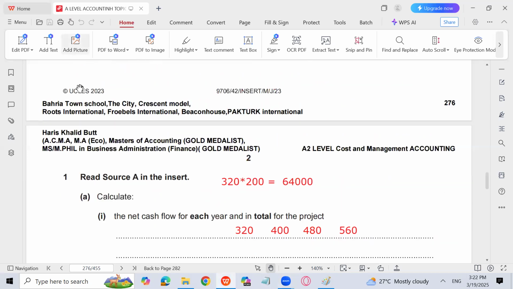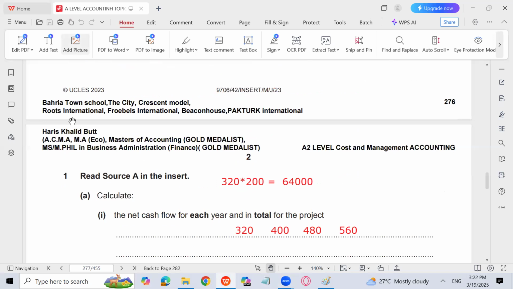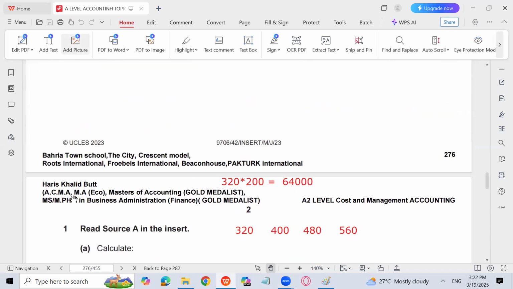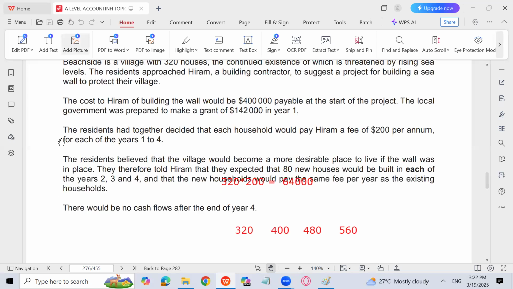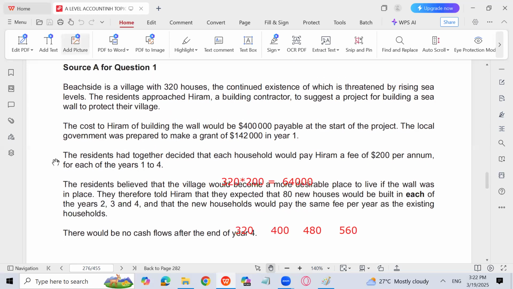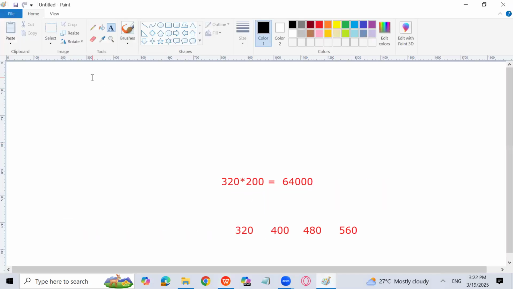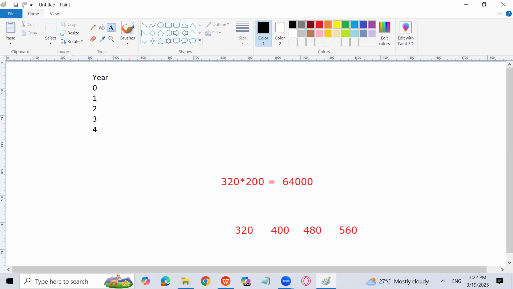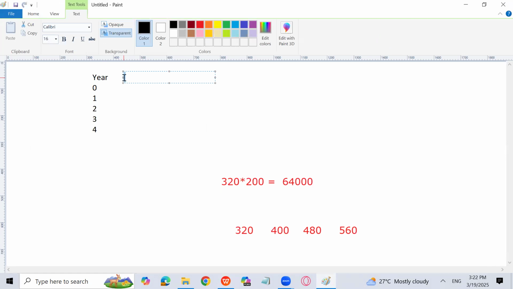Next is May, June 2342. Calculate the net cash flow for each year and in total for the project. So let's calculate the net cash flow for each year and in total for the project. So let's see. Year 0, 1, 2, 3, 4. Okay. Cash flows.